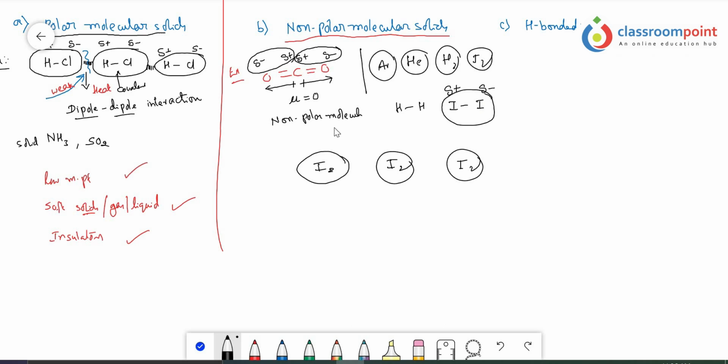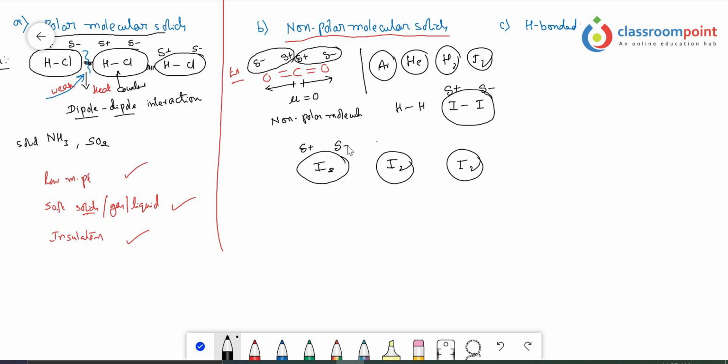At any given moment, if there is formation of charges or poles within the molecule, then this negative charge tries to attract the electrons of the adjacent iodine molecule towards its side, and pushes the electrons of the adjacent molecule towards the other side, because the electrons present there also carry negative charge, so there is a repulsion between the two negative charges.